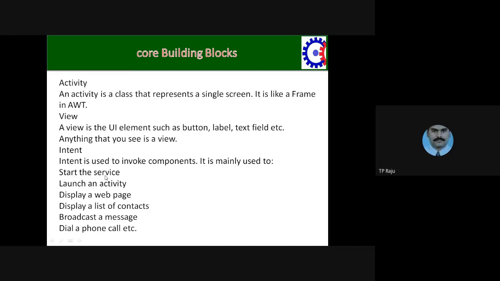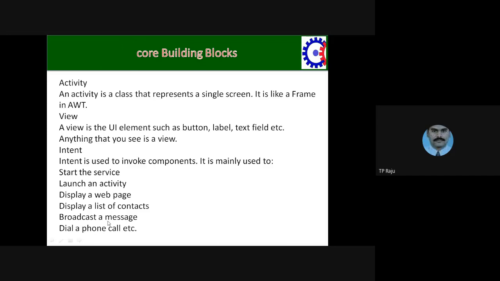All these things are the intents. Whenever you want to do any activity, first you need to start it. It is called starting the service. After starting the service, you launch that window. For example, you want to make a phone call. You start the mobile, then you open that app. Starting the mobile means starting the service. Launching the activity means you go to the particular area to make the call.